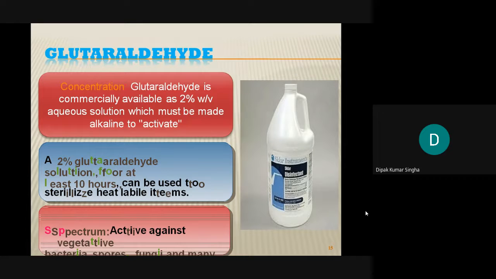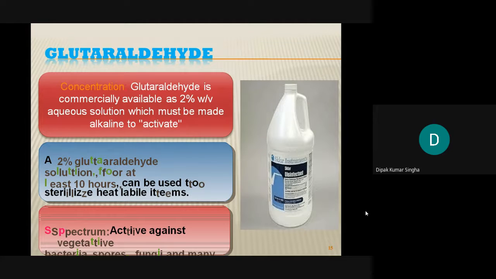A 2% glutaraldehyde solution for 10 hours can be used for sterilization of heat labile items. If the substances are heat labile, that means heat sensitive, you can use glutaraldehyde at only 2%. This 2% is enough to kill the microorganisms, even on compounds which are heat sensitive.